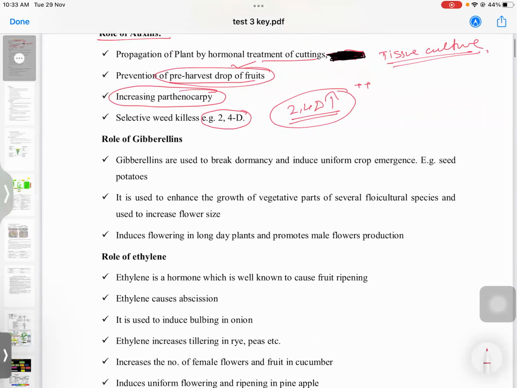The next is the role of gibberellins. Gibberellins are used to break dormancy, and they also induce uniform crop emergence, especially in case of seed potatoes. I have told you many times, when you read, read with examples. One is it breaks dormancy and induces uniform crop emergence. Example: in case of seed potatoes.